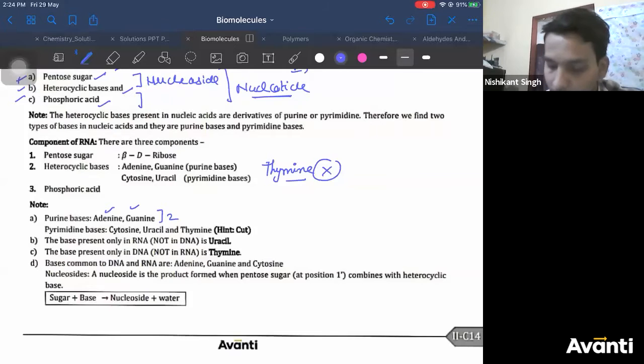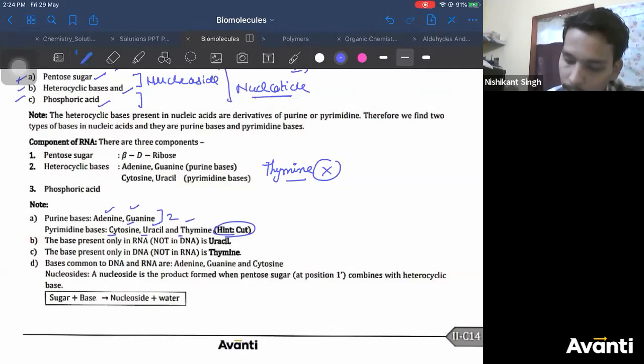Pyrimidine bases are of three types: cytosine, uracil, thymine. Easy way to remember it: CUT. So CUT are pyrimidine bases. Cytosine, uracil, thymine are pyrimidine bases. Adenine, guanine are purine bases. We'll come to their structures also.